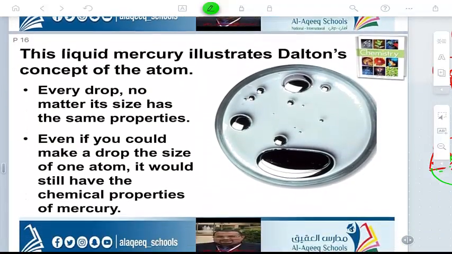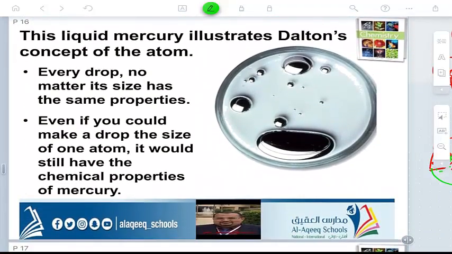First, if you want to find out the properties of the atom, imagine this is mercury, an element. If you have a drop of mercury and divide it into smaller drops, then smaller drops, and so on, each of these drops has the same properties as the previous drop, so no change in the properties.